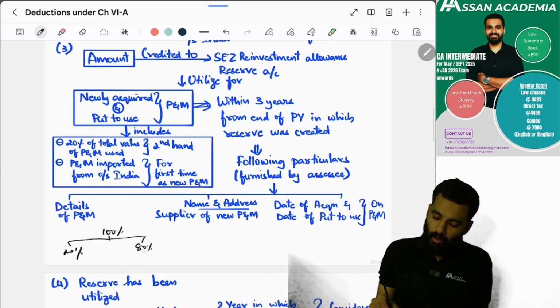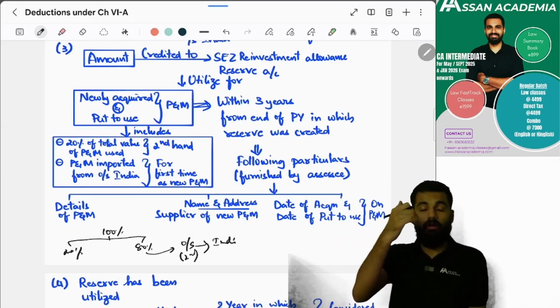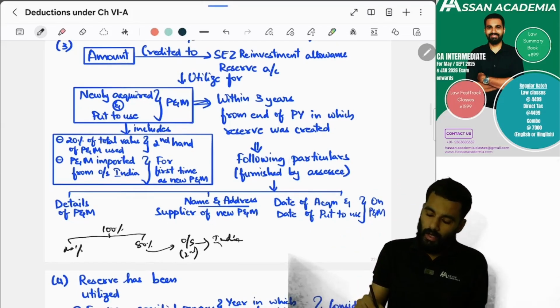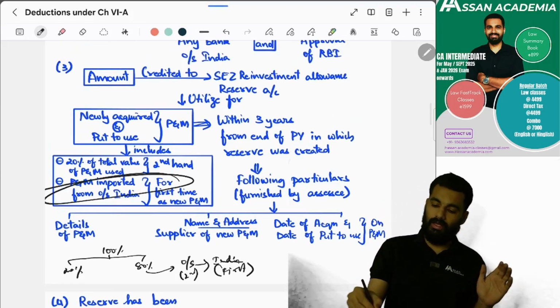And in this 80% also, if it was used outside India, it is second hand plant and machinery. But if you are importing it to India and it is used for the first time, no problem. Yes or no? Yes.